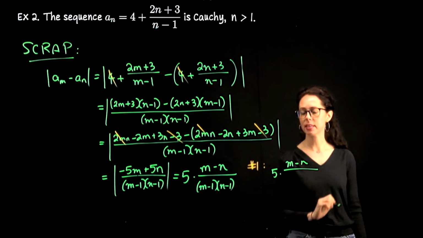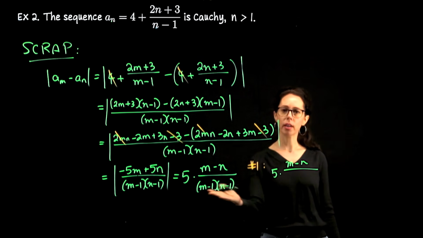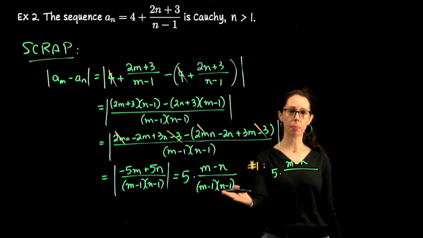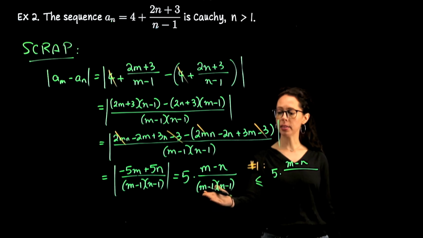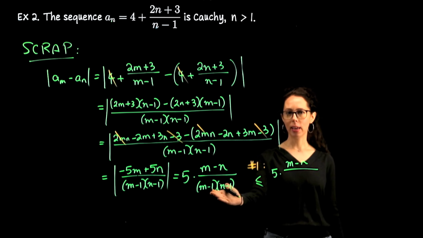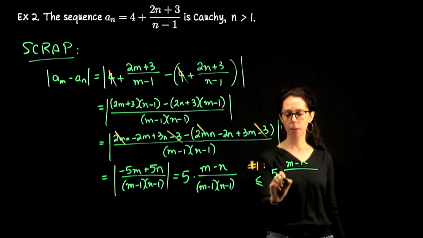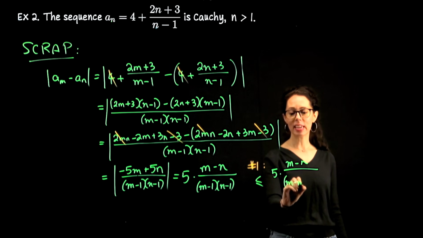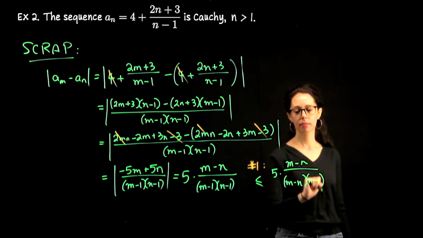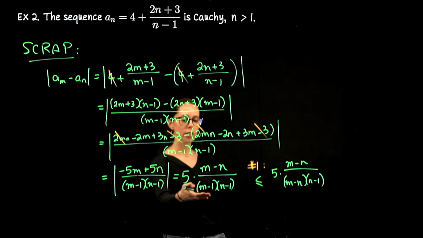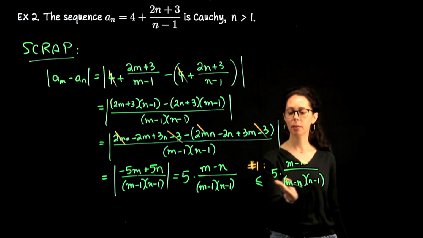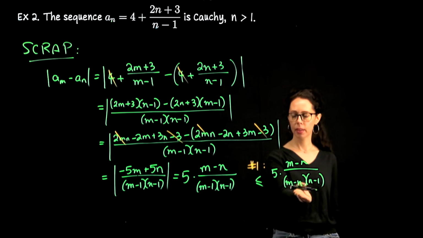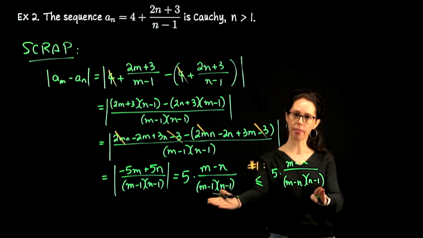Let's leave that as n minus n for a moment. This is the product of two positive numbers. If I shrink one of them, the product gets smaller, so the fraction goes up in size. In particular, let me take m minus 1 and decrease this factor by replacing it with m minus n. Right? If m is 50 and n is 10, m minus 1 is 49, but m minus n is 40. And this product would be smaller than that one.